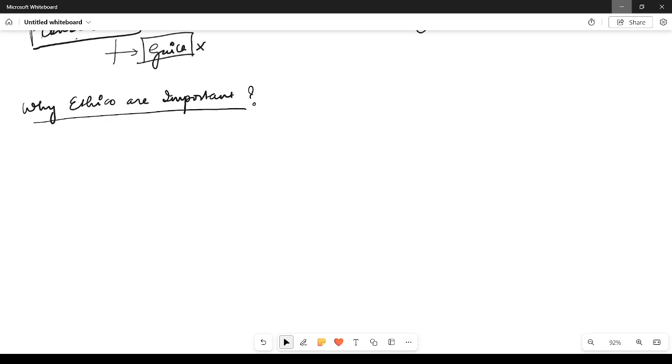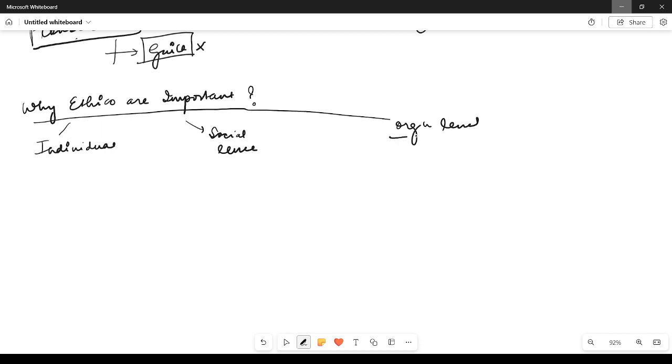We have to know why ethics are important in one person's life. In this we can write it dimension-wise: at the individual level, why it is important, at the social level, or at the organizational level. So the first thing we have to learn is about the individual, why ethics are important at the individual level.